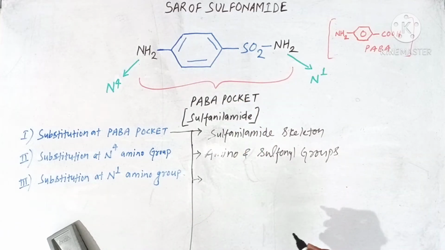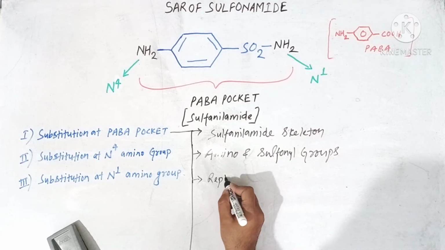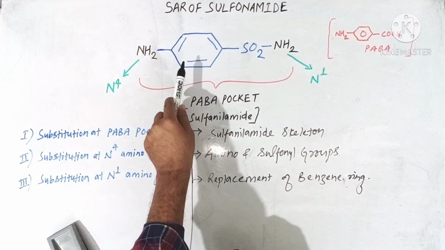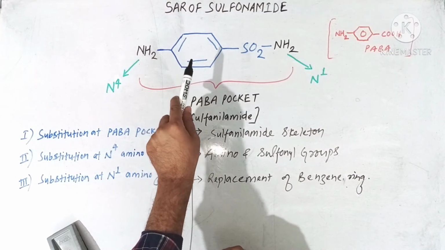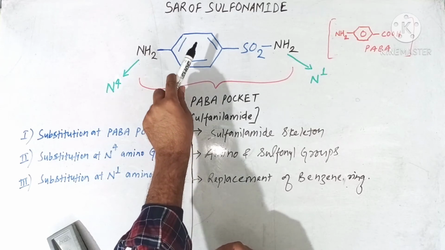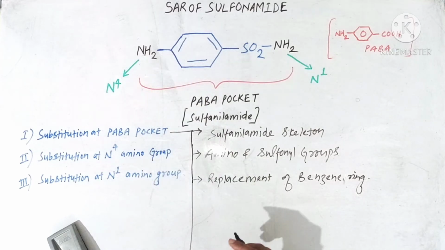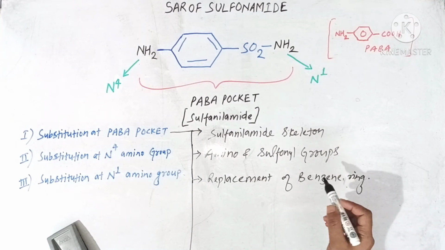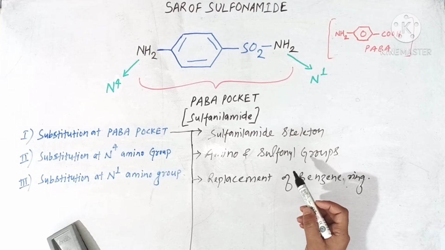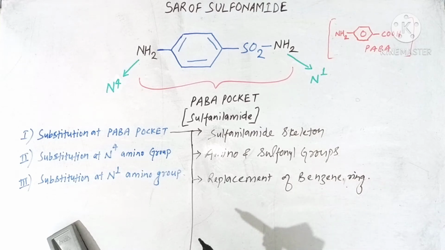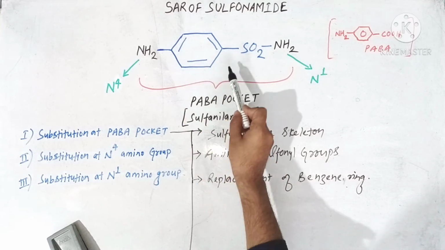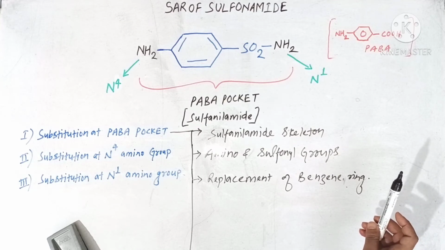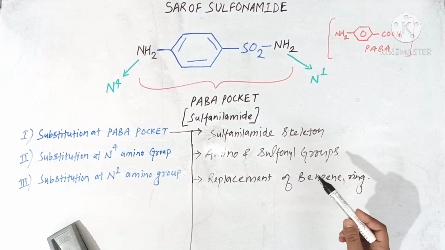Point number 3, replacement of benzene ring. We can't replace this benzene ring with other ring, or we can't introduce an additional substituent on this benzene ring, because all this decreases or abolishes the antibacterial activity of sulfonamides. It means this free benzene ring is essential for all sulfonamides to produce its activity.